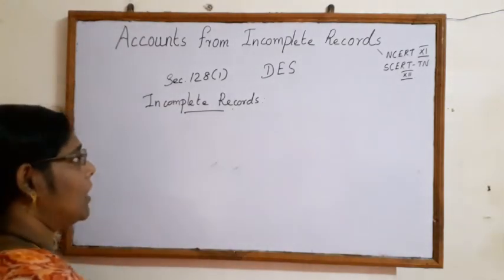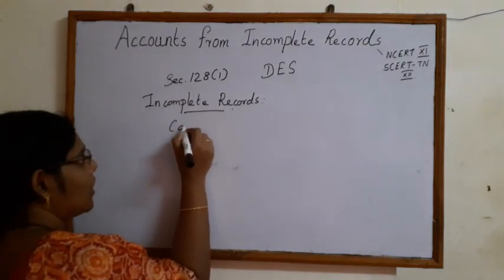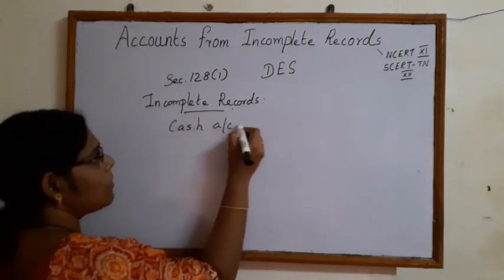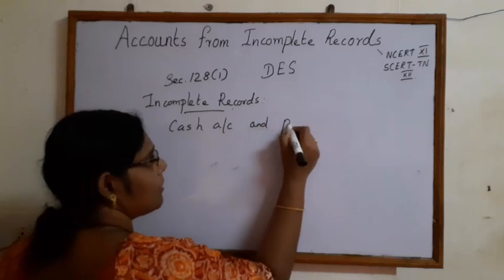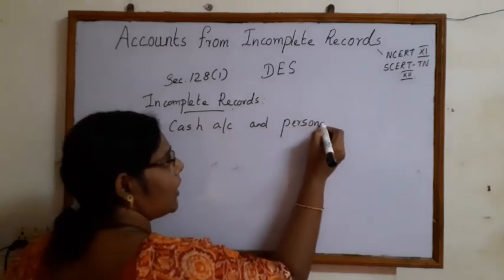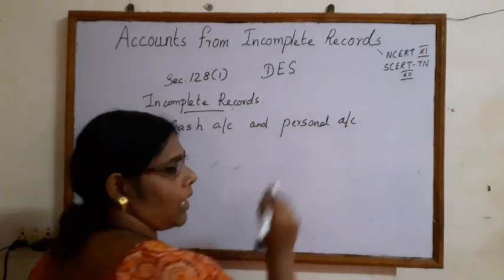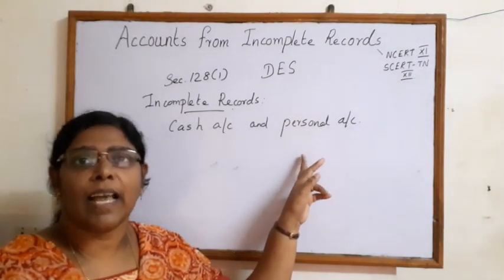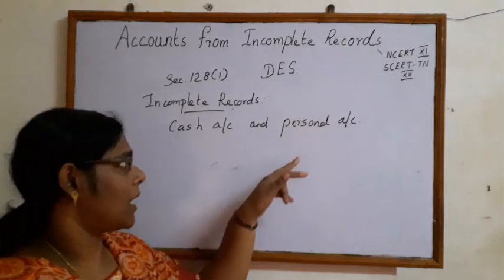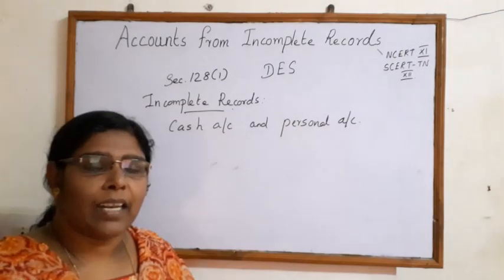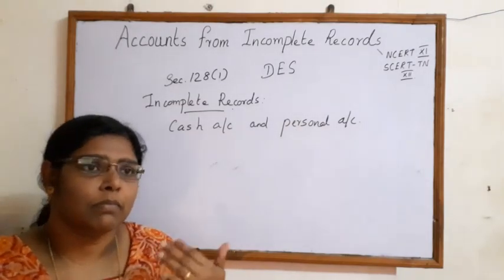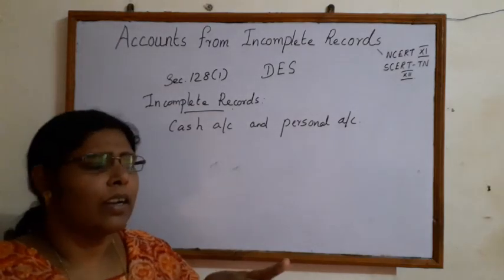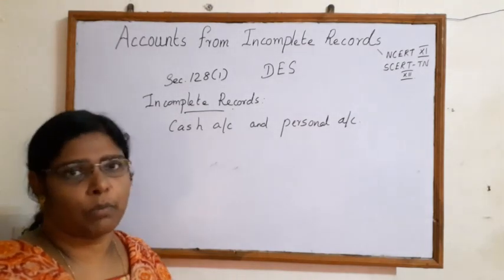In incomplete records, normally cash accounts and personal accounts are maintained. When you talk about personal accounts, customers' accounts and creditors' accounts are maintained. All the other accounts, like real and nominal accounts, are maintained in a partial way.